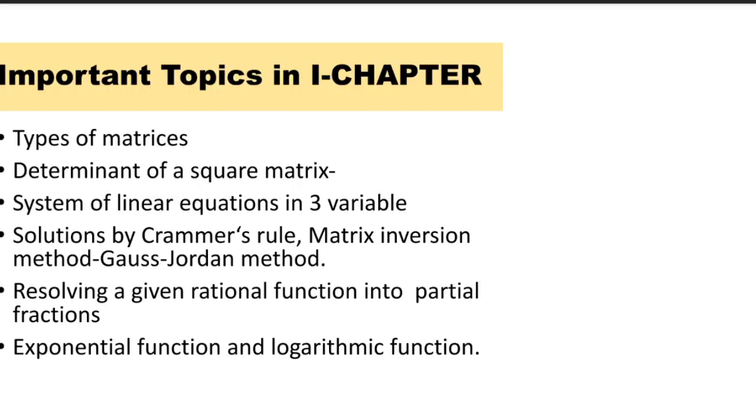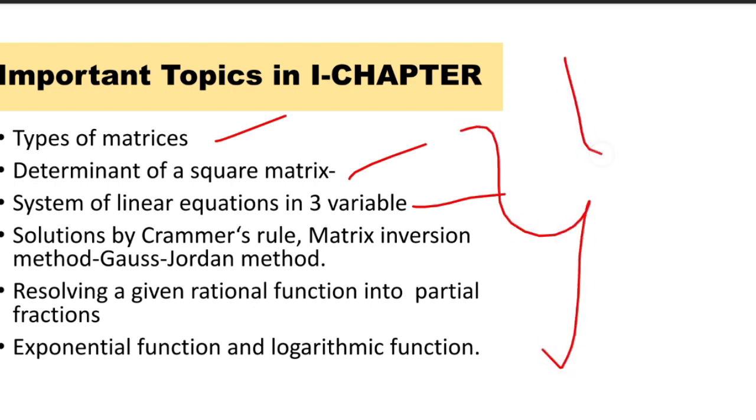The important topics in this chapter are types of matrices, determinants of square matrix, system of linear equations in 3 variables, solutions by Cramer's rule, matrix inversion method and Gauss-Jordan method, resolving of rational function into partial fractions, exponential functions and logarithm functions. These are some topics which are repeated from the past 10 years. From these topics we can expect around 3 to 4 marks each.